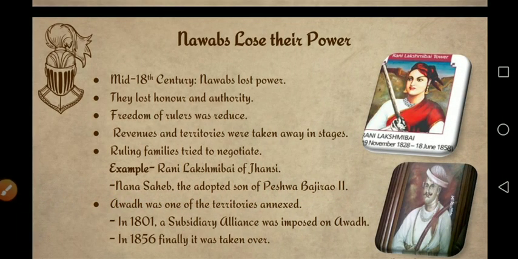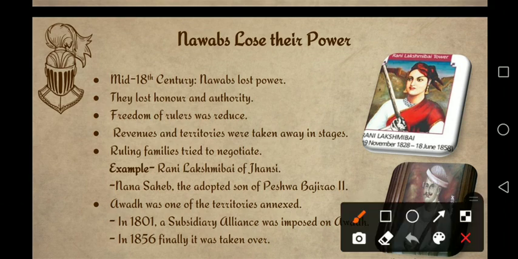What happened with the Nawabs? As you have studied, through so many settlements like subsidiary alliance, doctrine of lapse, and some other rules, they acquired all the states of India. By the mid 18th century, Nawabs had lost their power. They lost honor and authority.